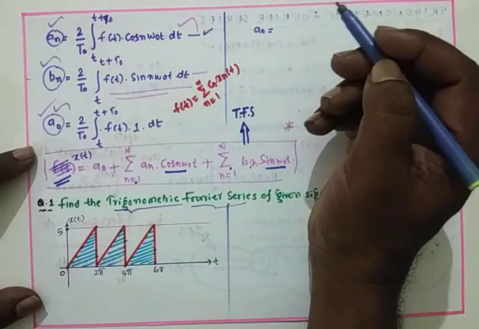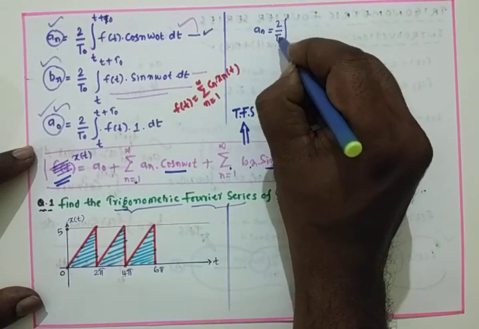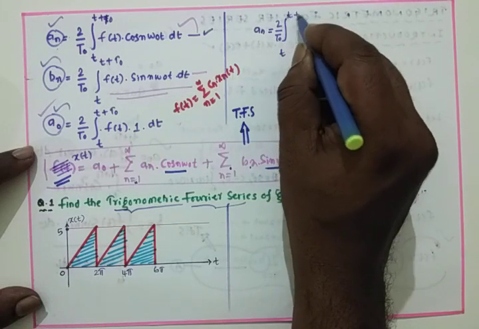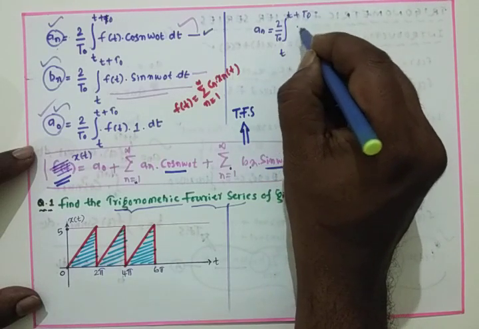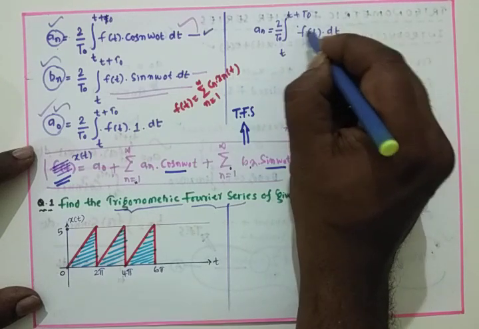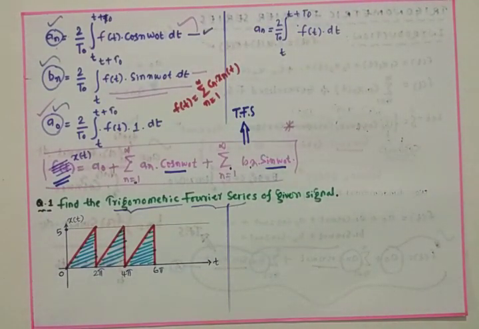The formula for an is 2 by t naught integral from t to t plus t naught of f of t cos n omega naught t dt. We require f of t. Whatever signal we have, that is f of t only.